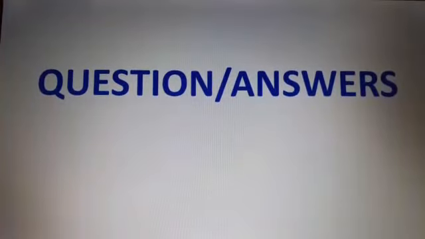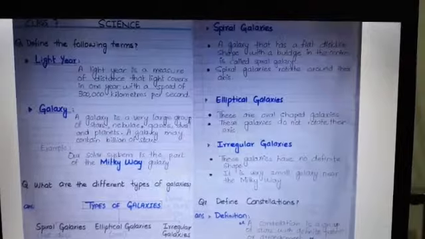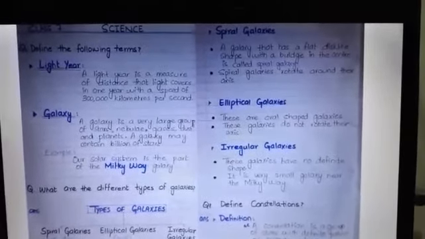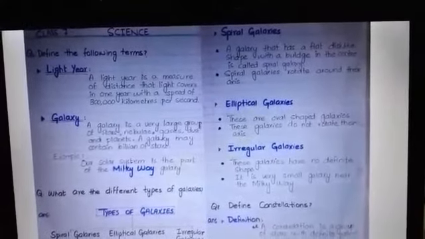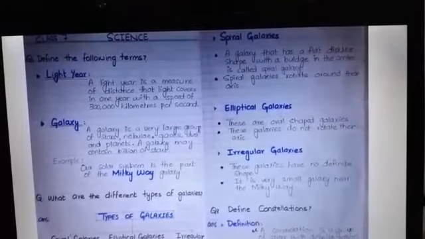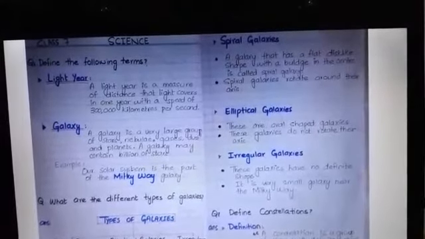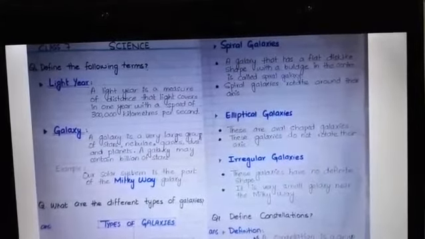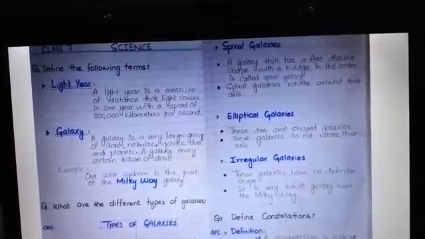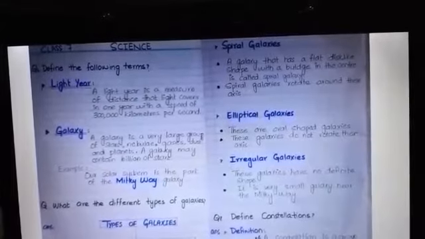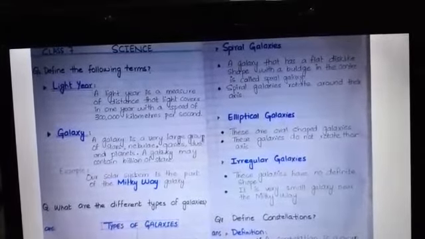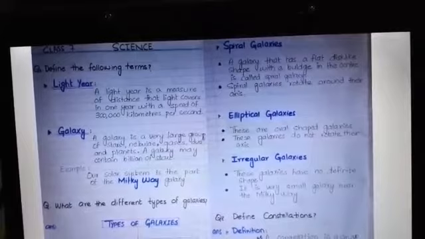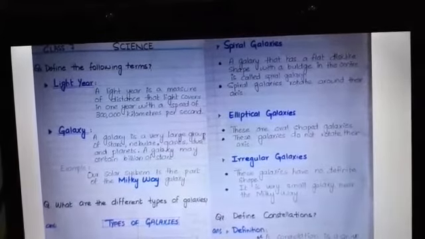Now come the question answers. The first question is: define the following terms. Light year. A light year is a measure of the distance that light covers in 1 year with a speed of 300,000 kilometers per second. Galaxy. A galaxy is a very large group of stars, nebulae, gases, dust particles, and planets. A galaxy may contain billions of stars. Example: our solar system is the part of the Milky Way galaxy.